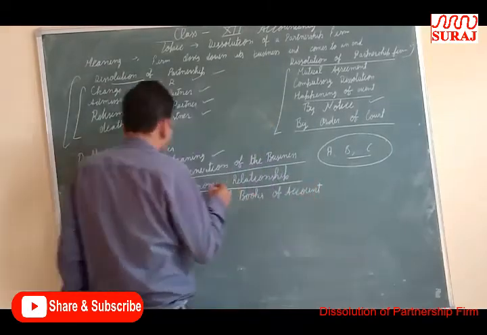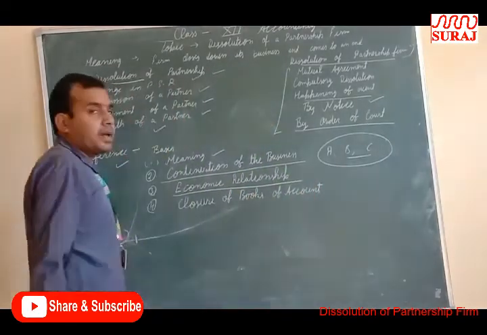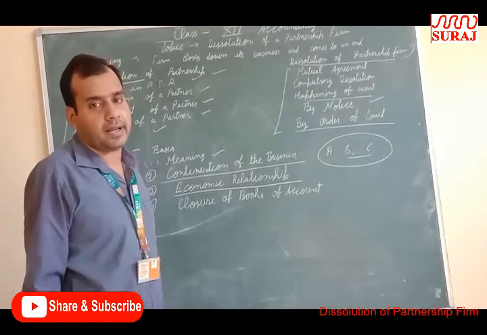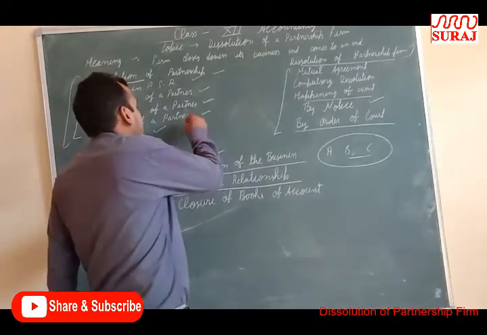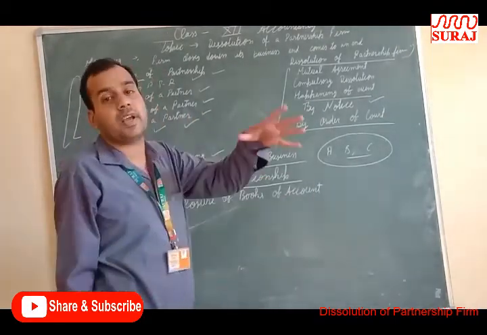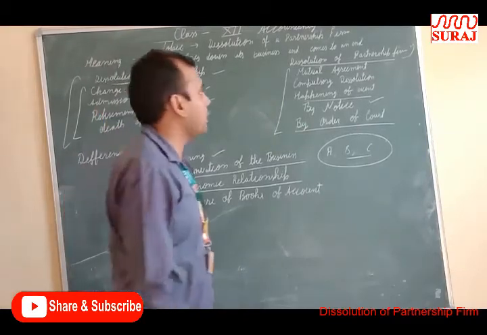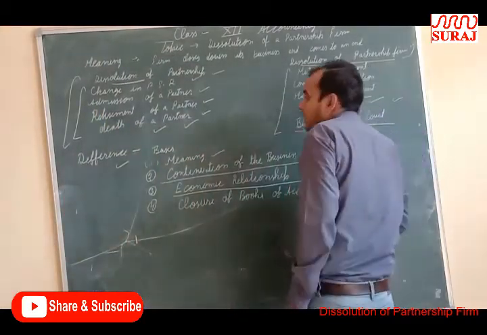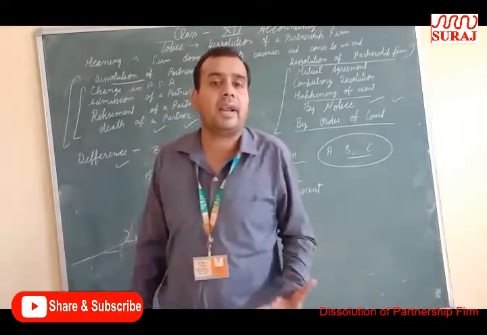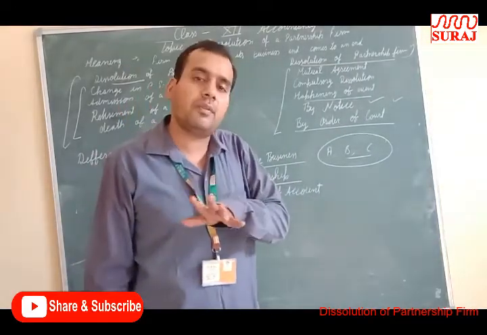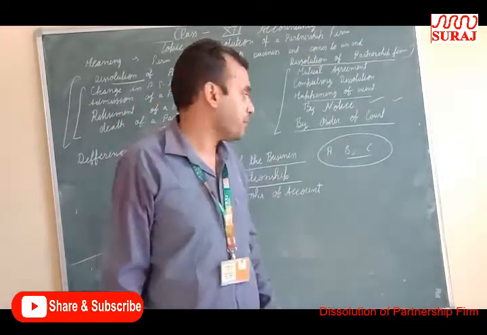Economic relation. In dissolution of partnership, the economic relation between the partners continues. In dissolution of partnership firm, the economic relations between the partners come to an end.